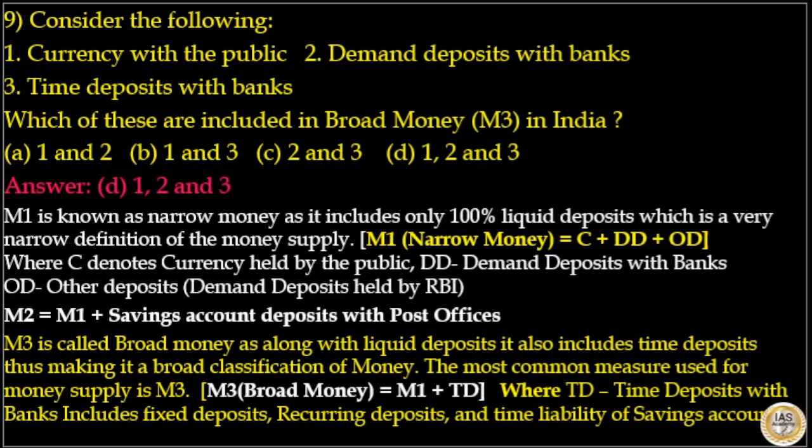That is, M3 is equal to M1 plus TD. That is, broad money is equal to narrow money plus time deposits, where time deposits with banks include fixed deposits, recurring deposits, and the time liability of savings accounts.